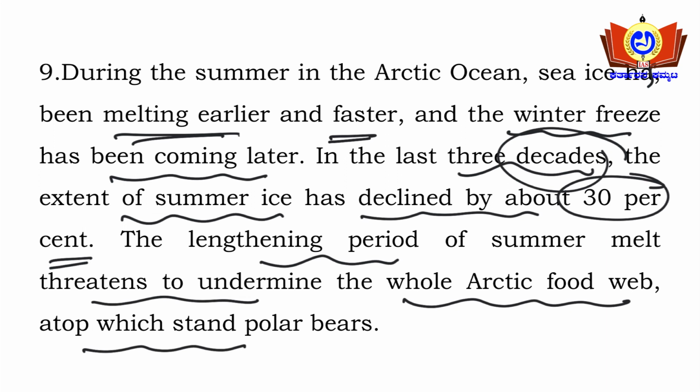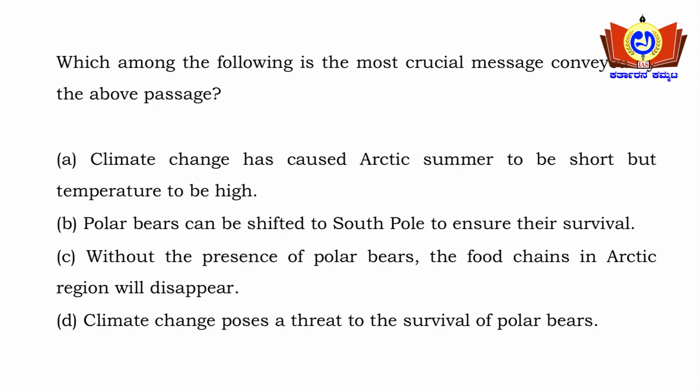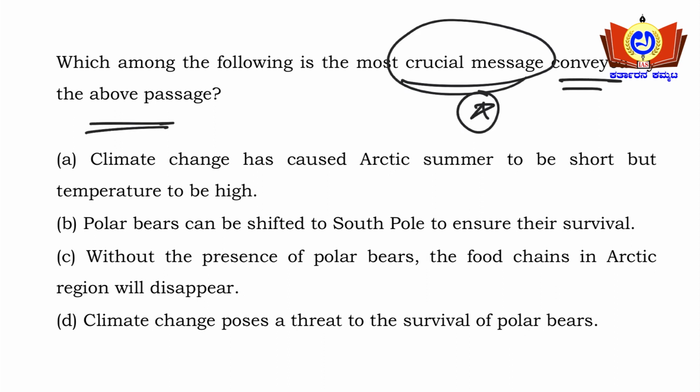In the last 3 decades the situation has changed. During summer, sea ice has been melting earlier and faster, and the winter freeze has been coming later, so the refreezing of the ocean is happening much less. The extent of summer ice has declined by about 30%. Due to this, the lengthening period of the summer melt threatens to undermine the whole Arctic food web, atop which stands the polar bear. So what is the question here? Which among the following is the most crucial message conveyed by the above passage? We shall examine here.